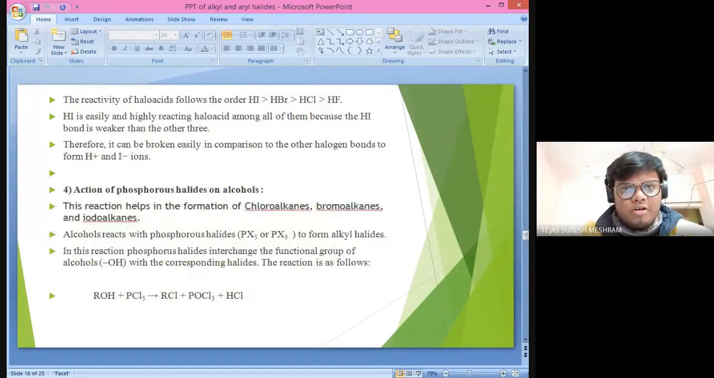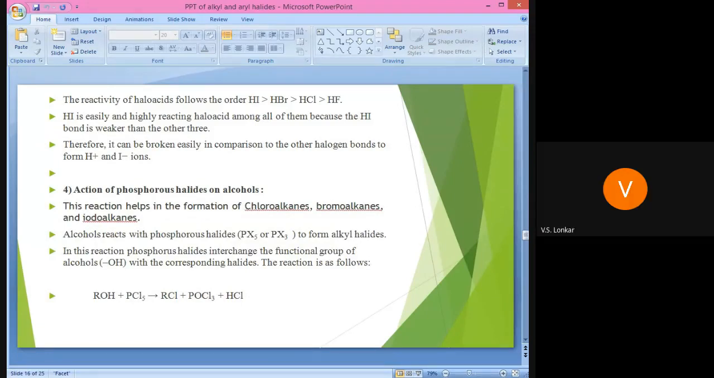Action of phosphorus halide on alcohol. Okay. Which reagent do we use for this reaction?